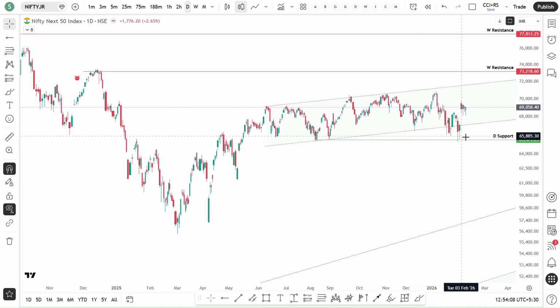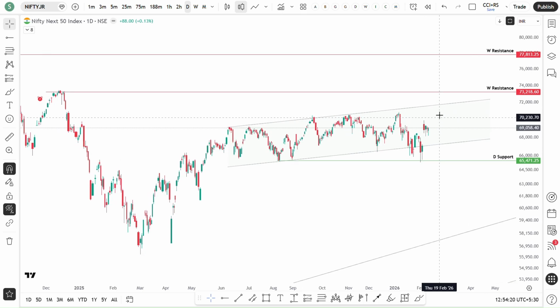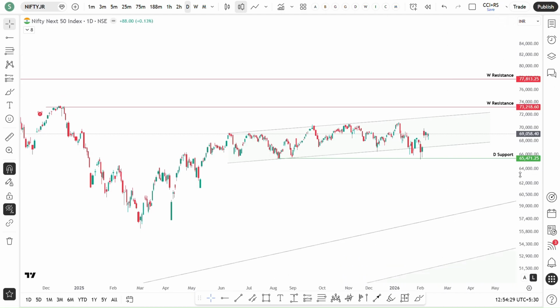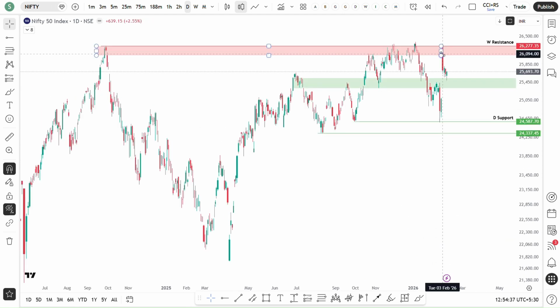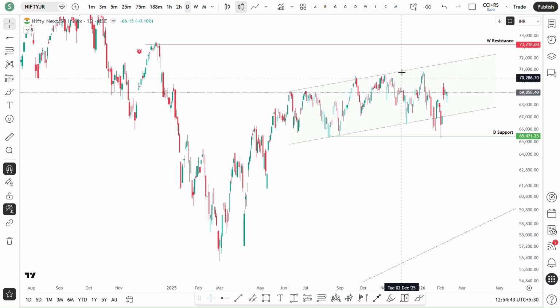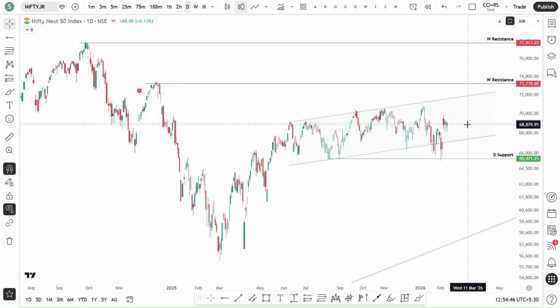Then Nifty Next 50, if you see, it has taken support at this demand zone somewhere around 65,471 and again it went into the channel. So unless it breaks out from this channel, the next supply zone will be weekly resistance. So it's clear it is within this zone itself, but it is far away from the all-time high. Whereas Nifty 50, this is the difference between current price and the all-time high, whereas in Nifty Next 50, there is too much difference, which says relatively it is weaker.